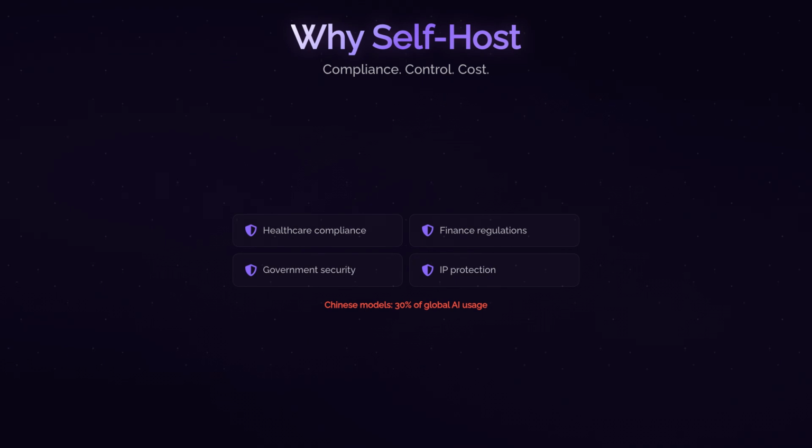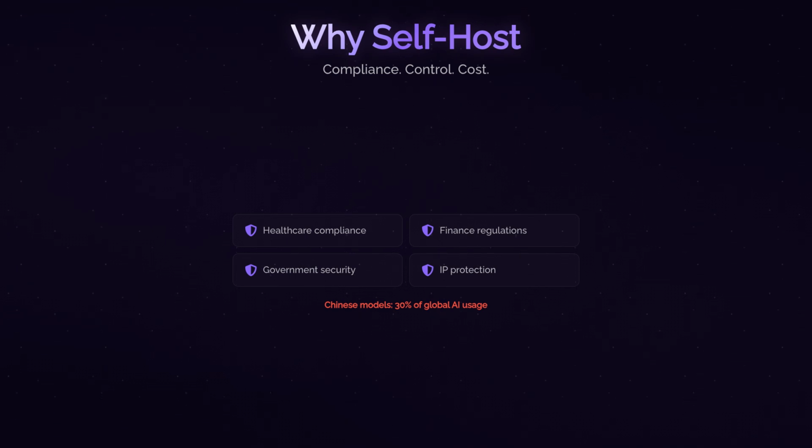Running AI models on your own infrastructure sounds straightforward. It is not. GPUs are brutally expensive. Get the setup wrong and you burn hundreds of thousands of dollars on mistakes. Get it right and you have inference as a service that any team in your company can use, with your data never leaving your network.